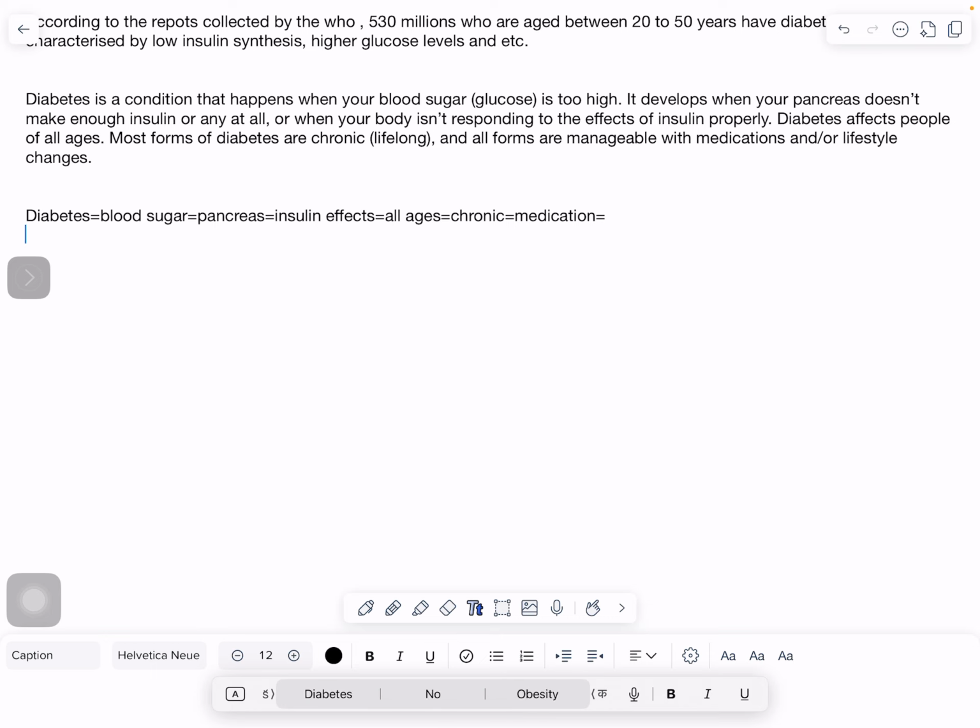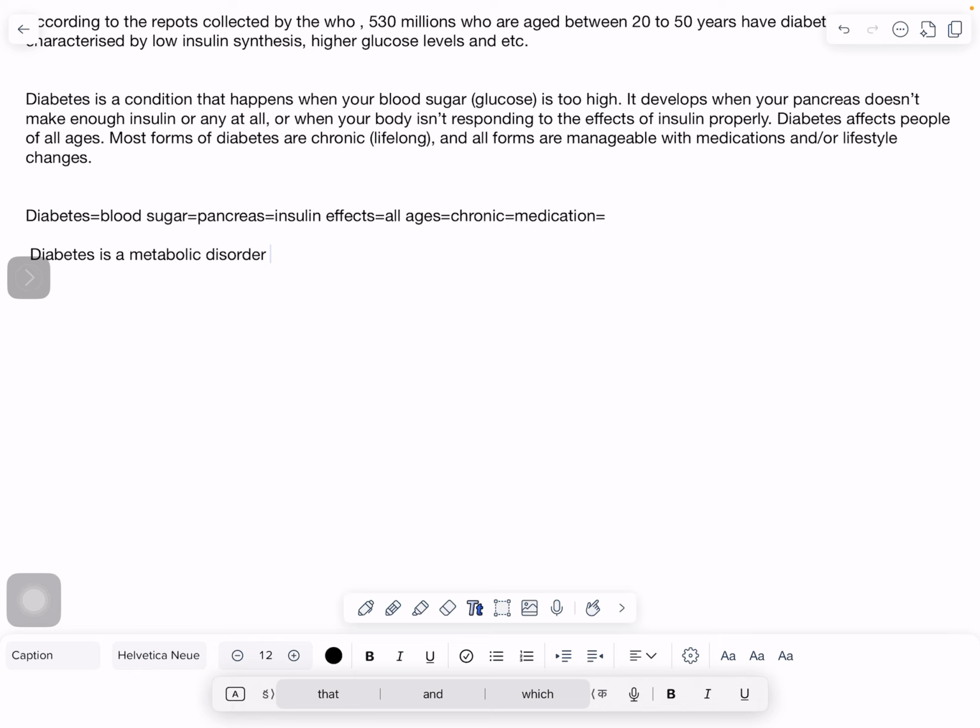So first we are going to write about diabetes. Diabetes is a metabolic disorder. Now we are going to connect diabetes with blood sugar.